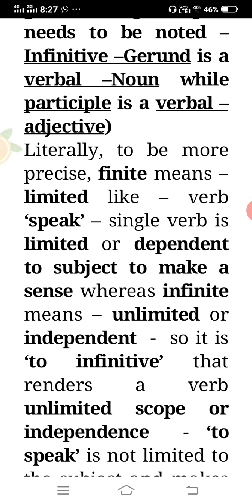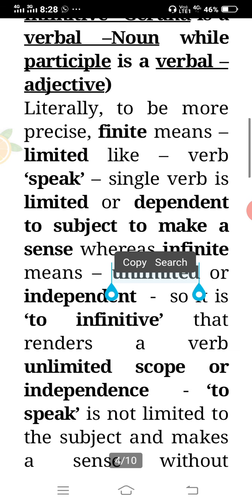The single word speak is a finite word and it is limited because a single verb is limited or dependent on a subject to make sense, because the single word speak makes no sense, right? Whereas